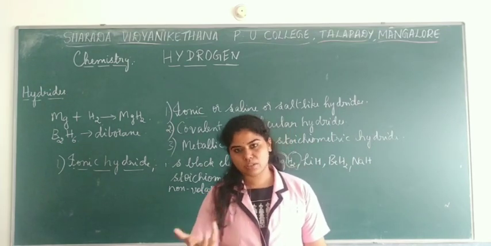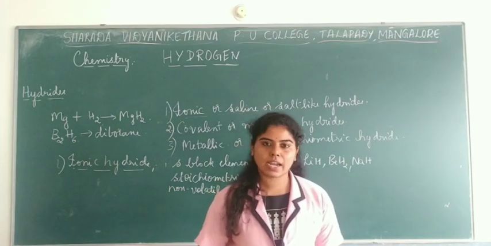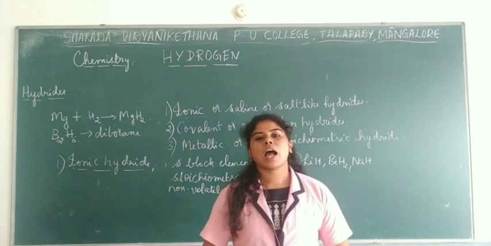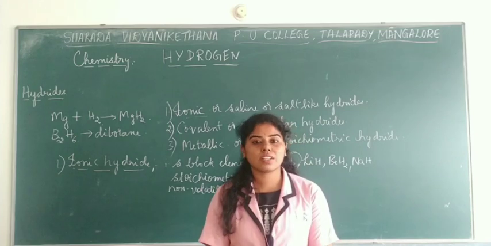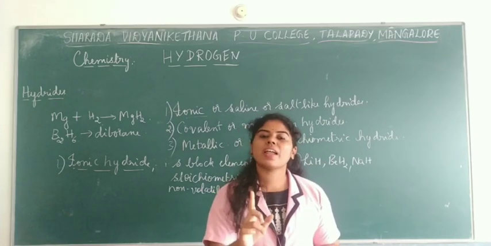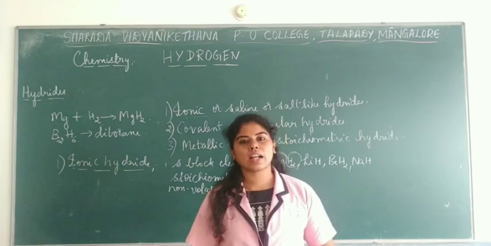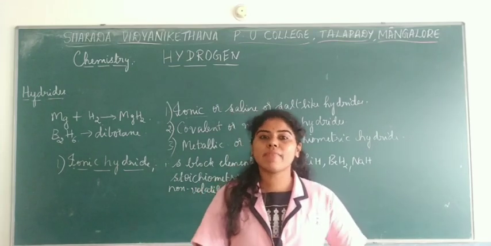If you take sodium hydride in the solid state, do they conduct electricity? Is there any movement of ions taking place in the solid state? No, right? Only when it is in the molten or liquid state can they conduct electricity, as there is movement of ions.